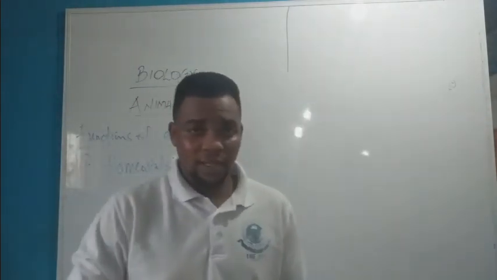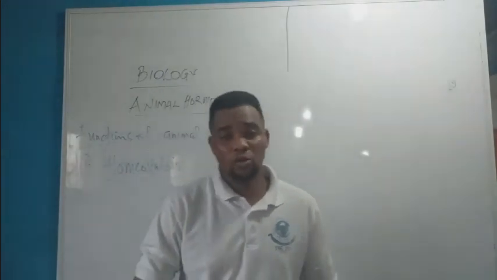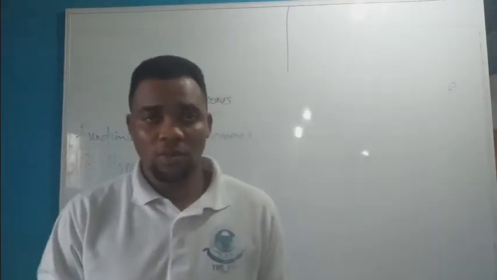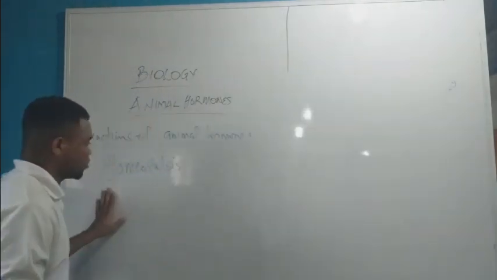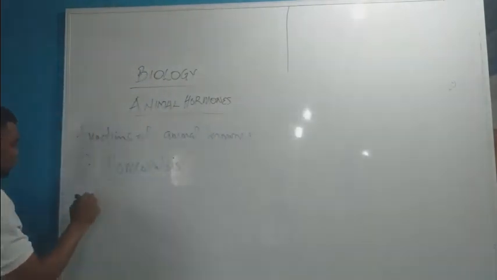Regulation of what? The entire environment of the human body, like cool temperature, high temperature. Homeostasis helps to regulate it. So it helps in what? Homeostasis. Now, the second one is what?